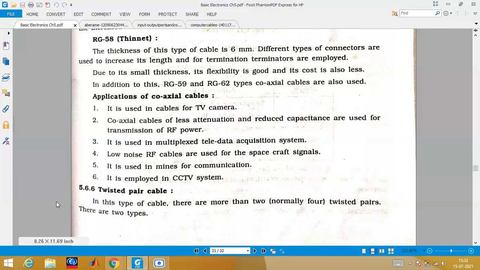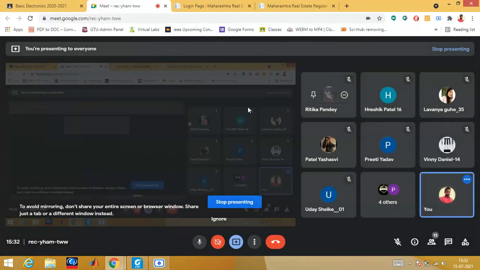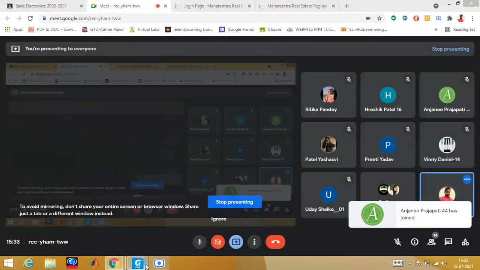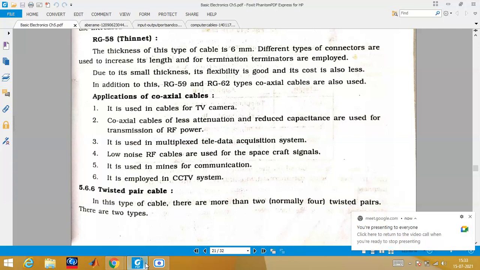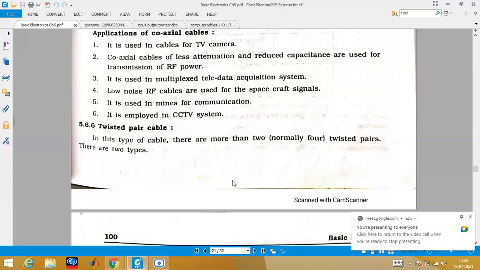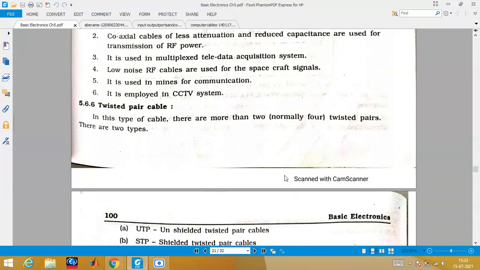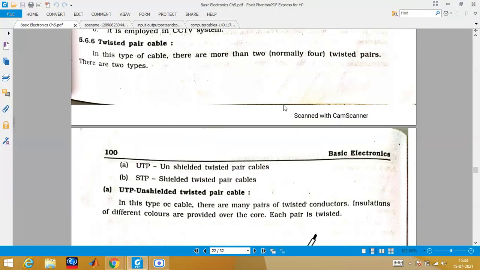It is used in CCTV also, where we can find different types of attenuation factors, and you can use a low noise RF cable for spacecraft. So this is a very important cable. It finds applications almost everywhere.